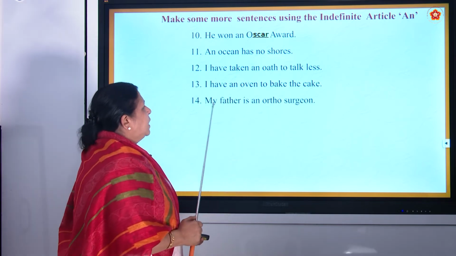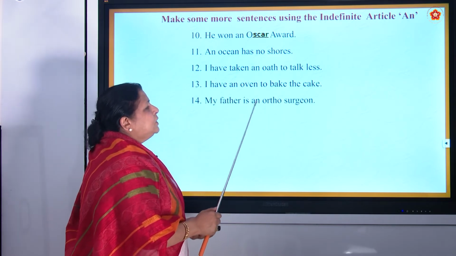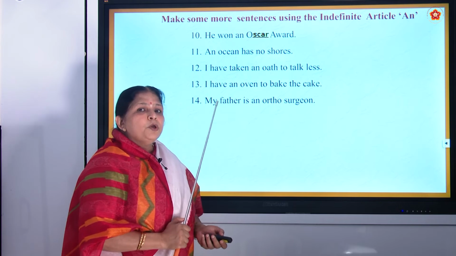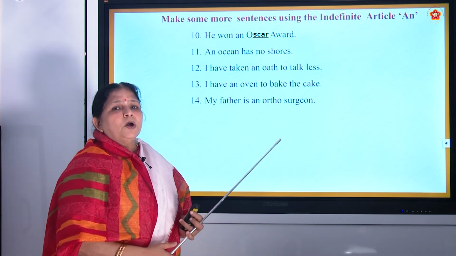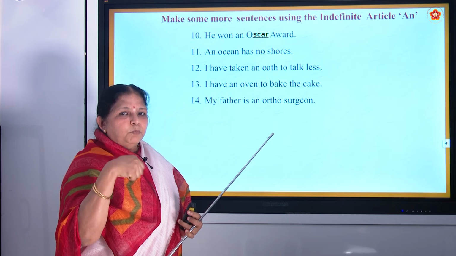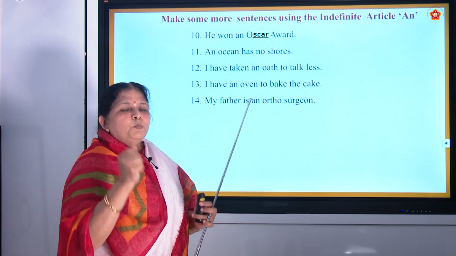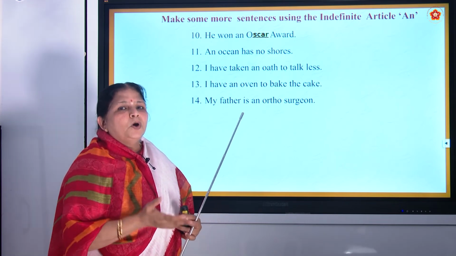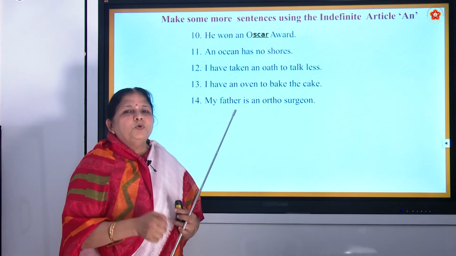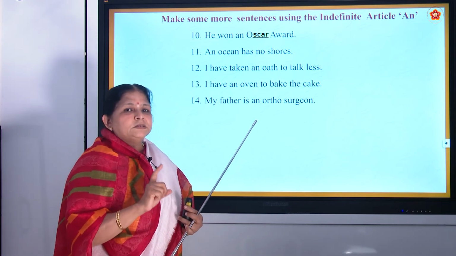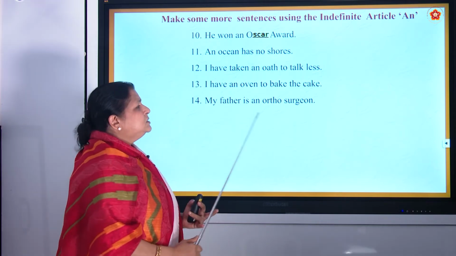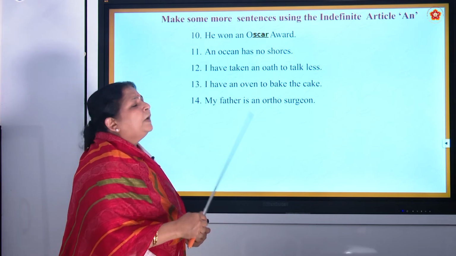Very good. Then my father is an orthosurgeon. Now, what do you mean by orthosurgeon? Orthosurgeon means orthopedic. Orthopedic means regarding the bones. Okay. So for any bones, when we fall down or something like that and there is a pain in the bone, we don't go to the general doctor. We go to the orthopedic surgeon. Surgeon, in a sense, is better qualified.